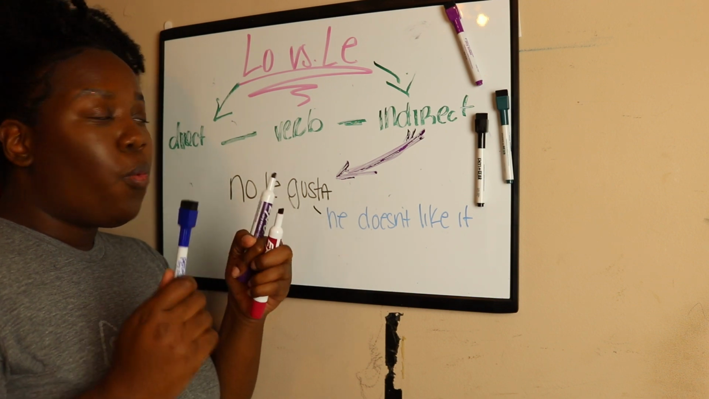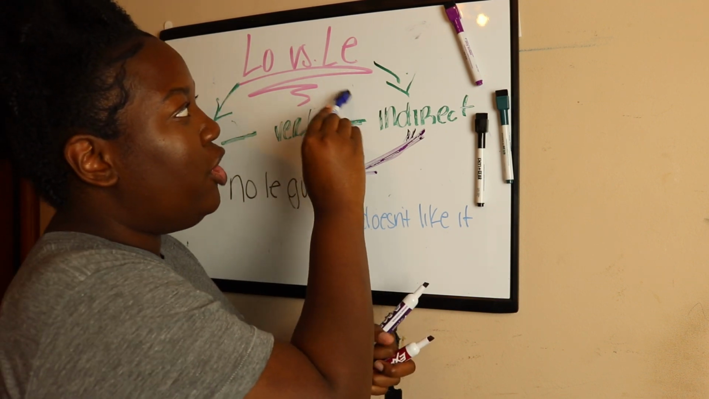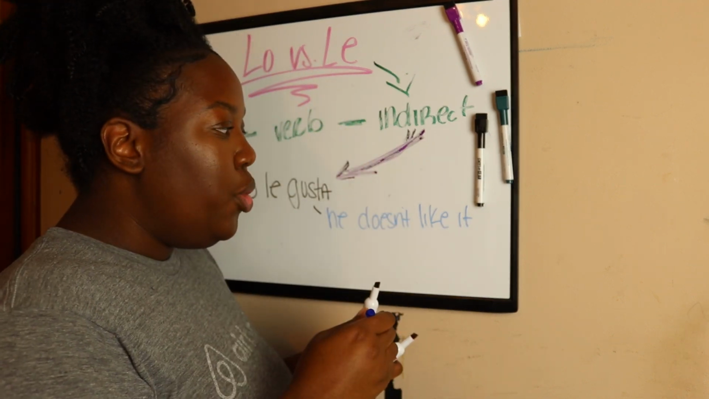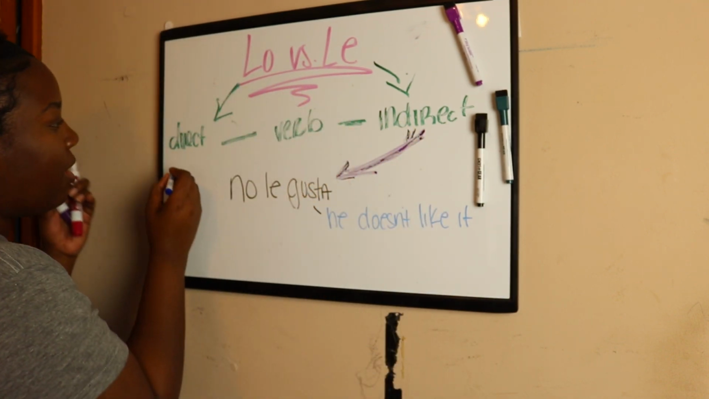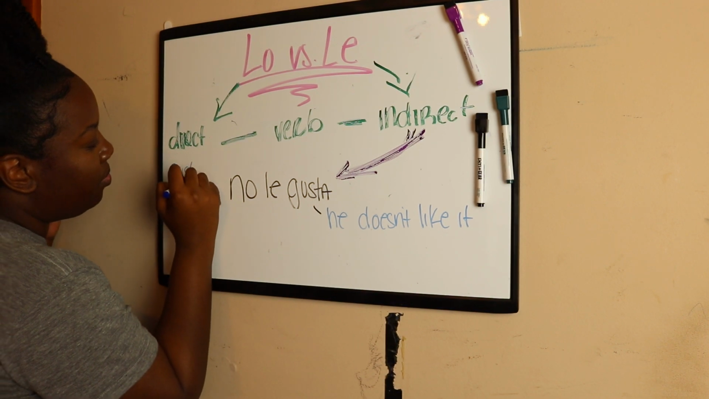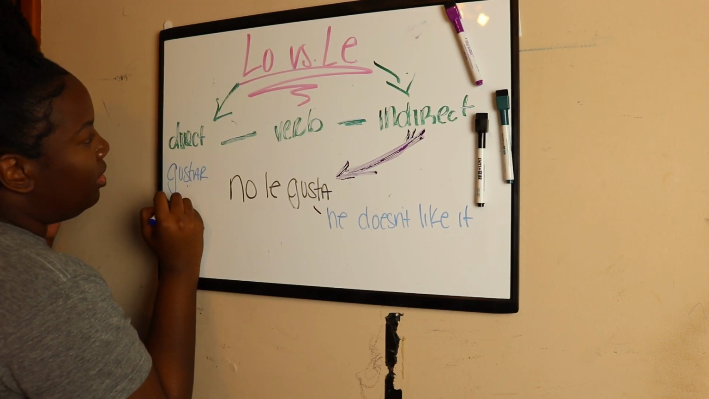So a really easy way to understand how to use le is that le is used with a lot of verbs. It's mostly used with verbs like gustar, decir.